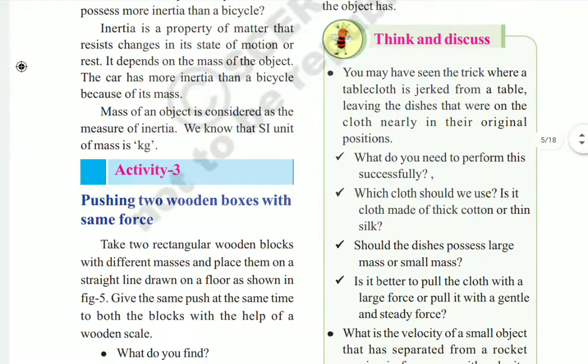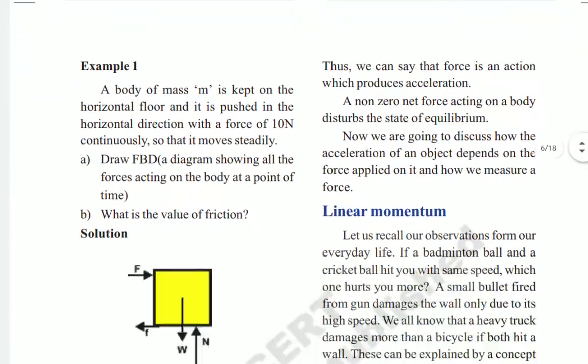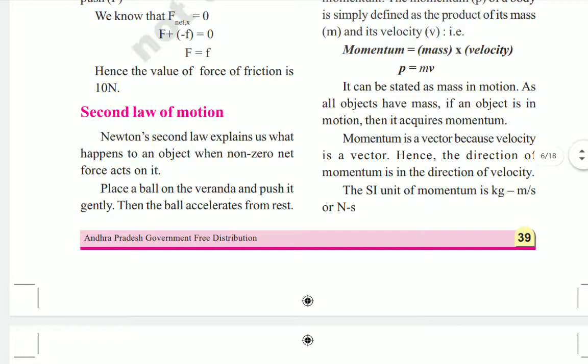Today we are going to discuss Newton's second law of motion. Newton's second law explains what happens to an object when a non-zero net force acts on it.